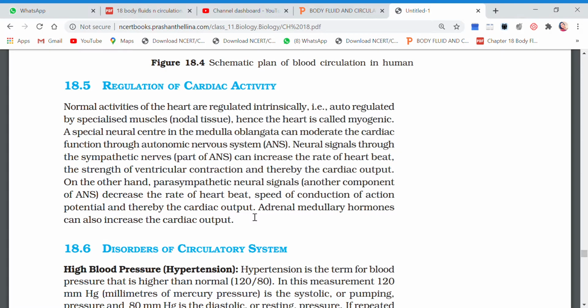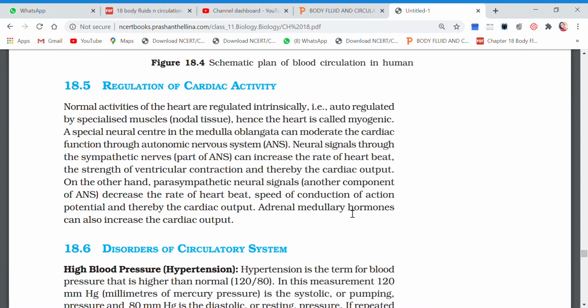सो हु विल कीप द ट्रैक ऑफ दैट? पैरासिम्पथेटिक नर्व फाइबर्स. Understood? So if one is responsible for increasing, the other one is responsible for keeping a check on it, so that the things are not out of control. Understood? And adrenal medullary hormones can also increase the cardiac output.